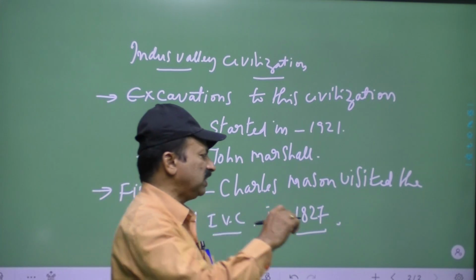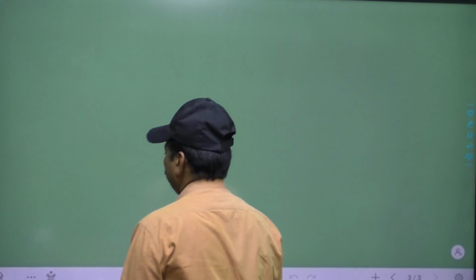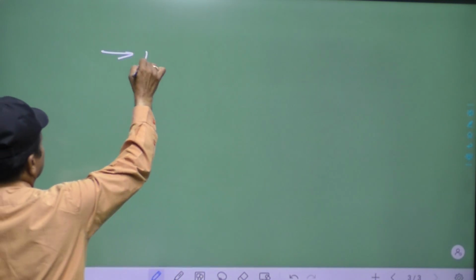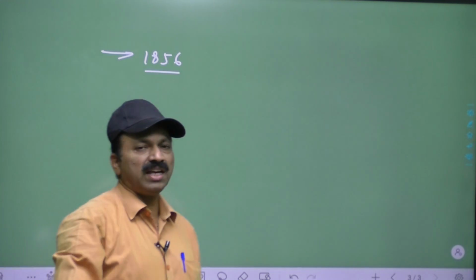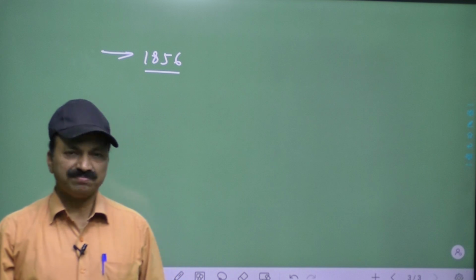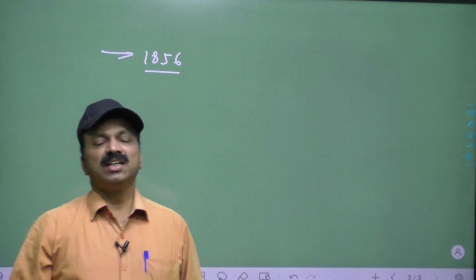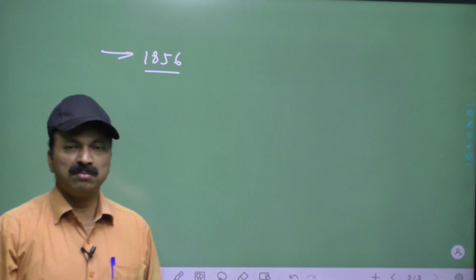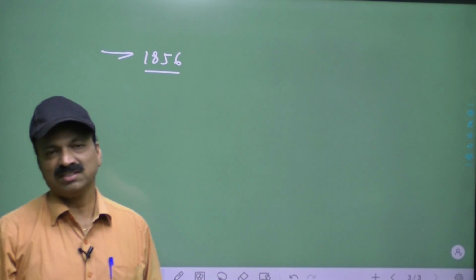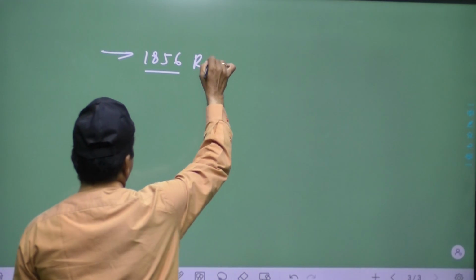In the year 1856, what happened? Brown and Mazumdar. In 1856, a railway line was established between Lahore and Karachi. At that moment also they came to know some sites of this civilization, but they did not start any excavations. So in the year 1856 the railway line started.